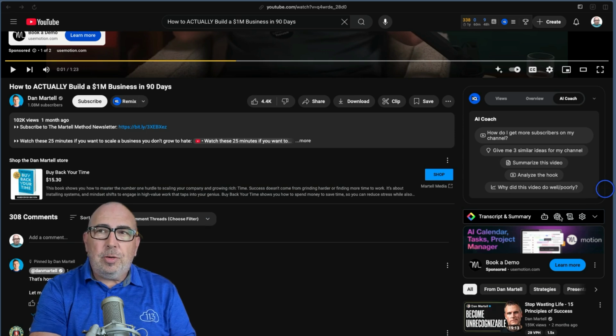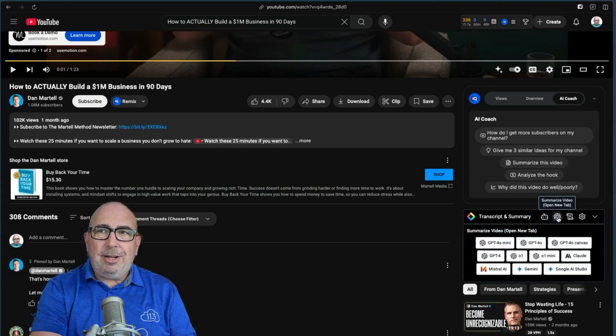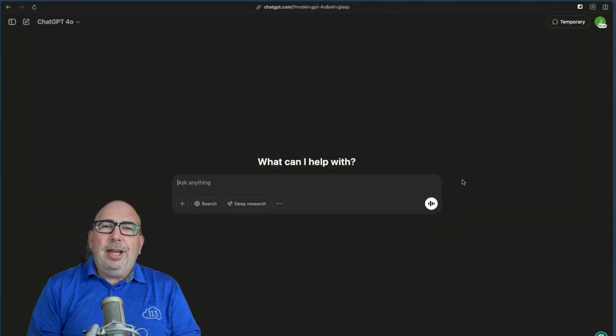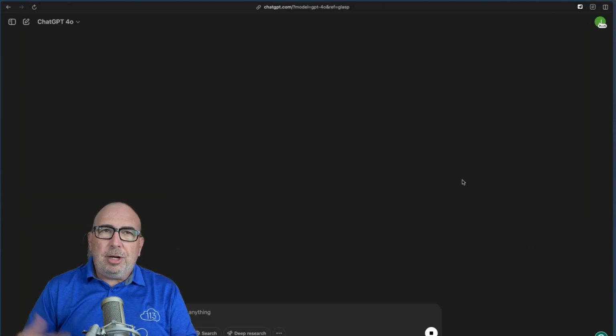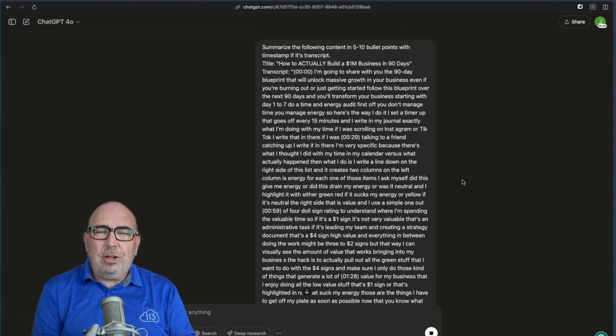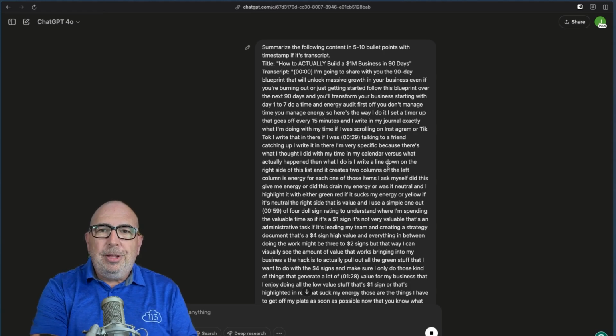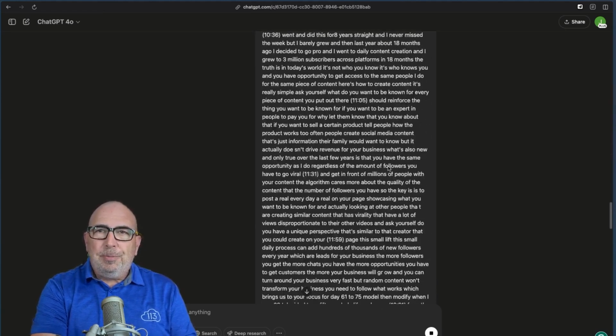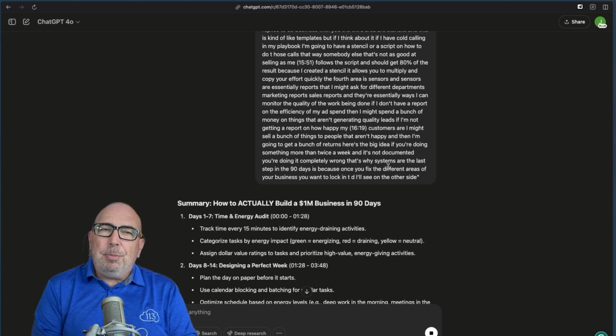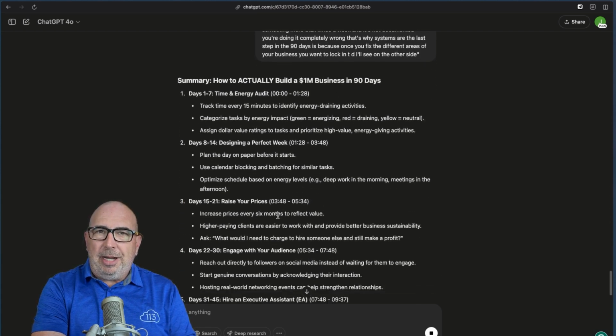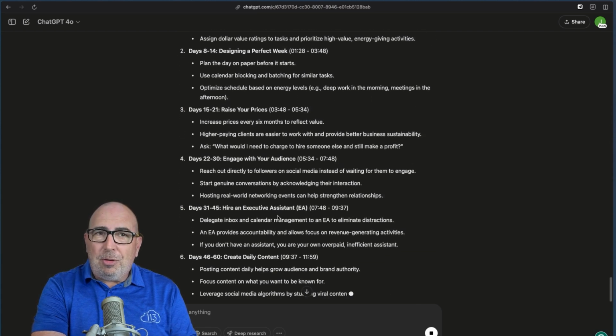For now, we're just going to click on this little guy right here and choose ChatGPT, GPT-4o. And you'll see it on the screen. It brings in the entire transcript. And so there it loads in the transcript. At the very top, it has the prompt that we asked for. And then it is going to go through, and it's a pretty long transcript, and build out how to actually build a $1 million business in 90 days with the timestamps and the main items that go along with it.